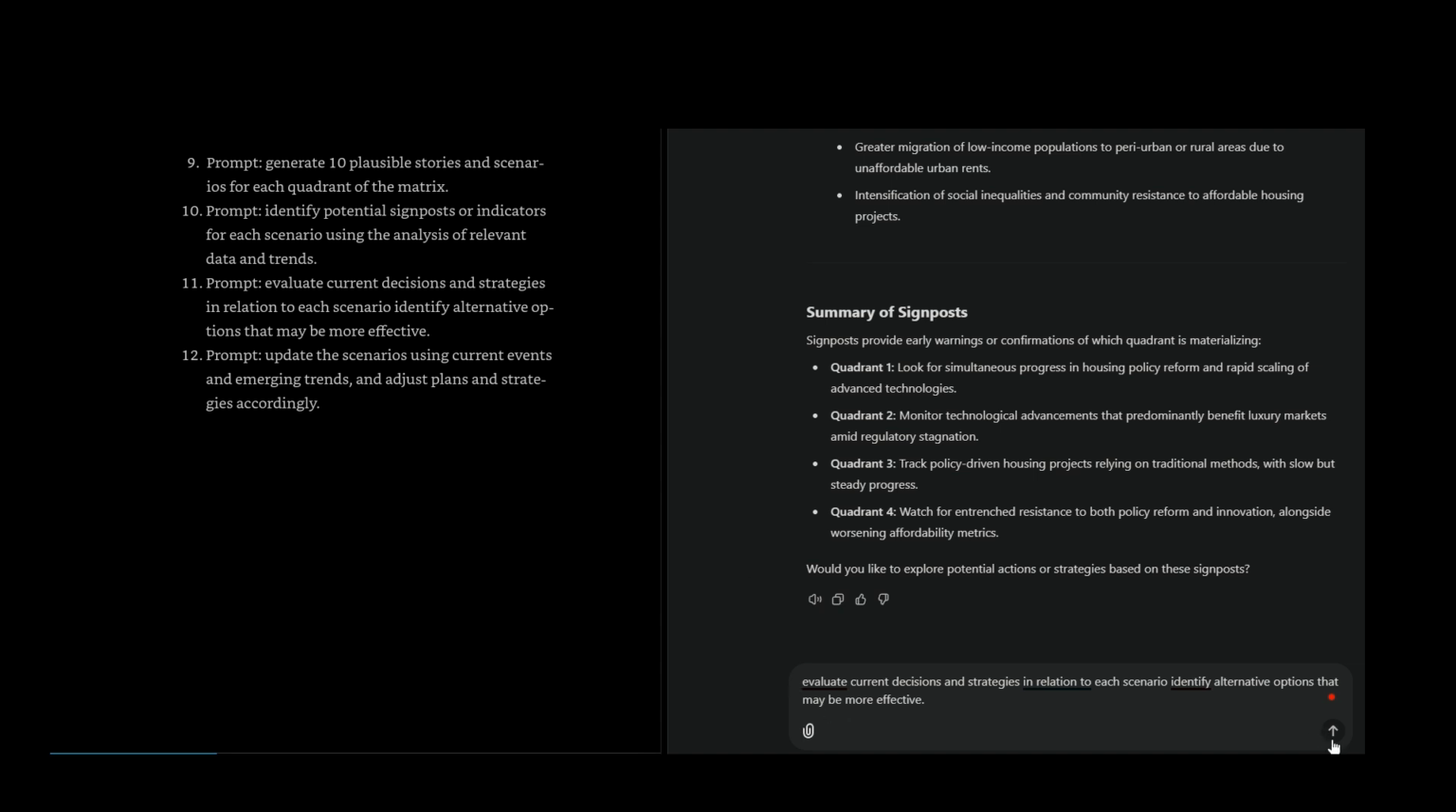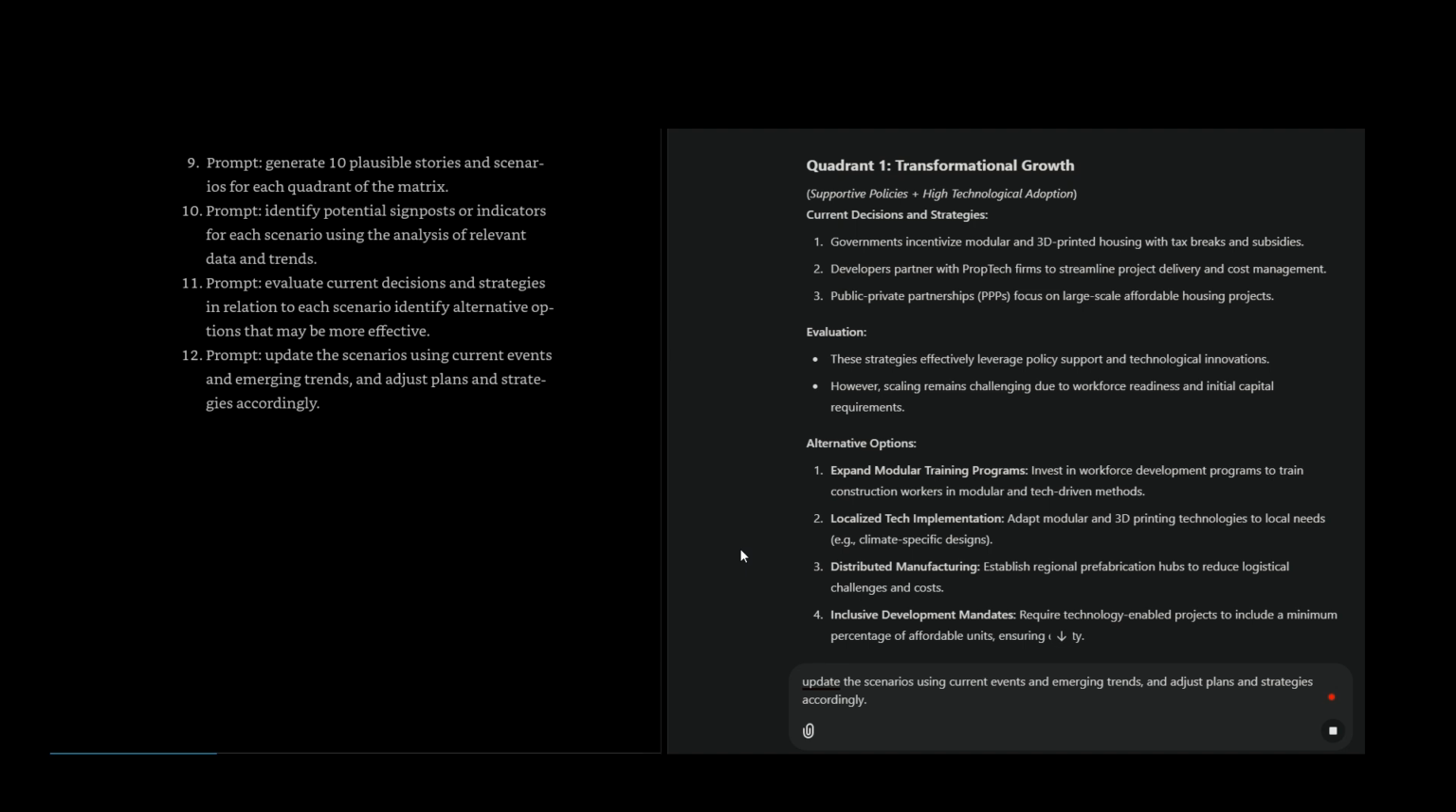Quadrant 1: look for simultaneous progress in housing policy reform and rapid scaling of advanced technologies. Quadrant 2: monitor technological advancements that predominantly benefit luxury markets amid regulatory stagnation. Quadrant 3: track policy-driven housing projects relying on traditional methods with slow but steady progress. Quadrant 4: watch for entrenched resistance to both policy reform and innovation, alongside worsening affordability metrics. Would you like to explore potential actions or strategies based on these signposts?